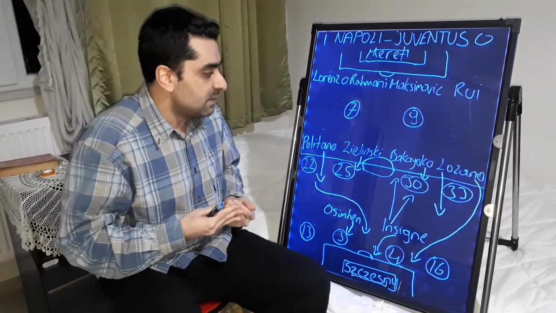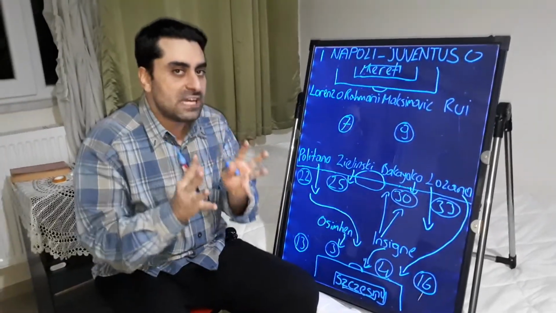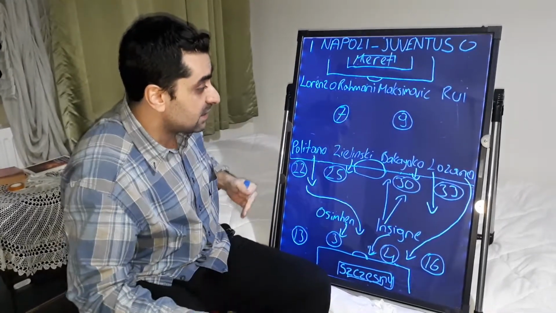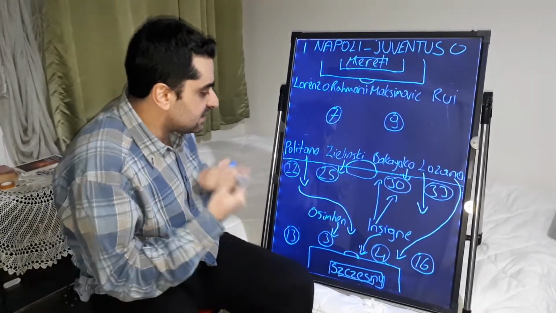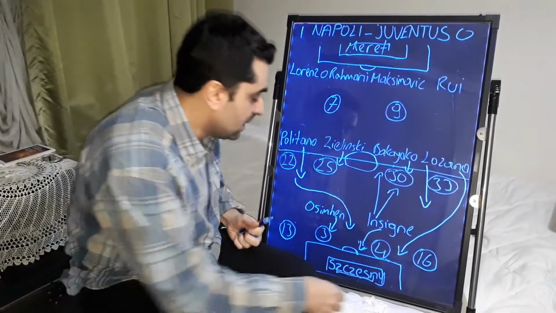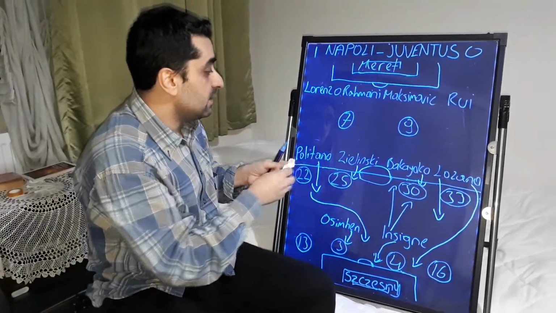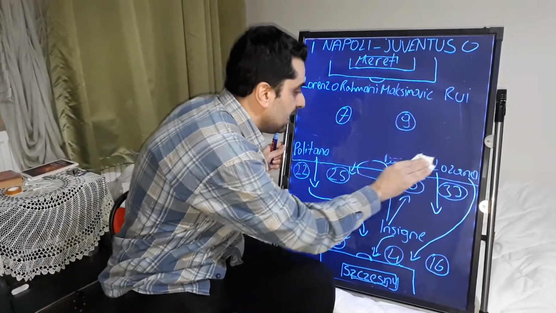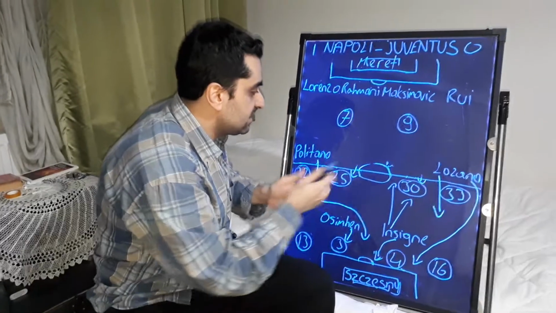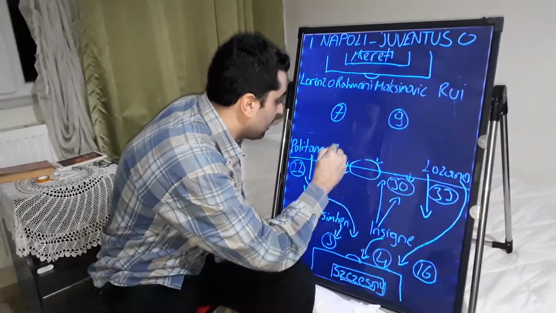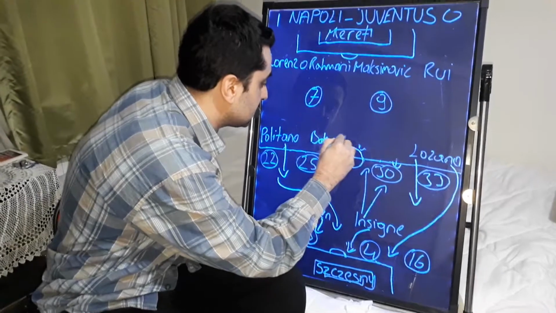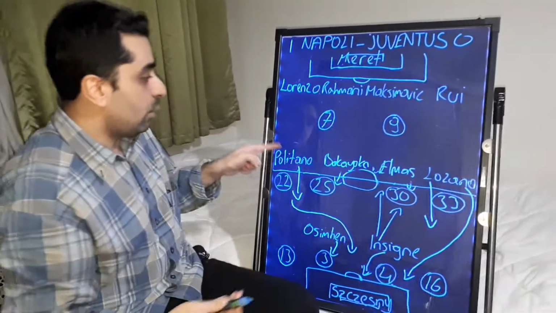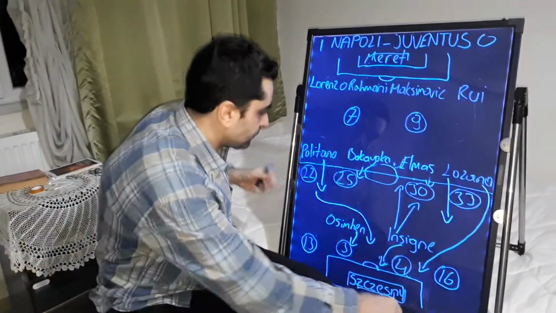Napoli won a penalty, and Lorenzo Insigne scored, and the first half finished 1-0. In the second half, Napoli played more defensively. They waited in their own half, and Gattuso made some substitutions. First substitution for Napoli: Zielinski out, Elmas in, and Elmas and Bakayoko played in the center of the midfield. Bakayoko played here, and Elmas played here. And Politano out, Fabian Ruiz in.